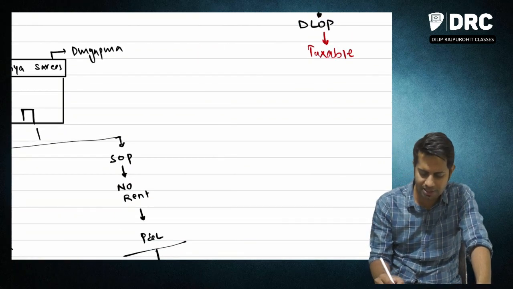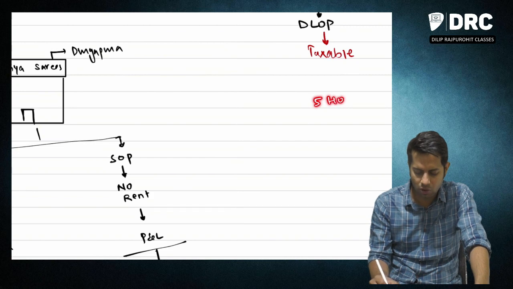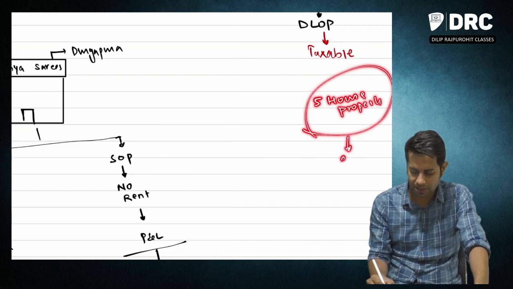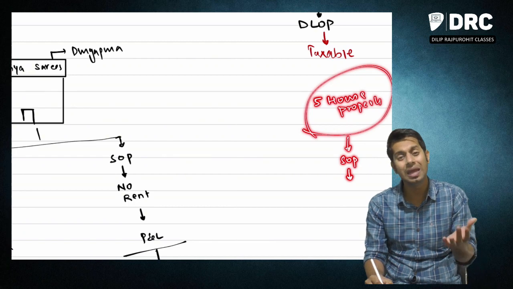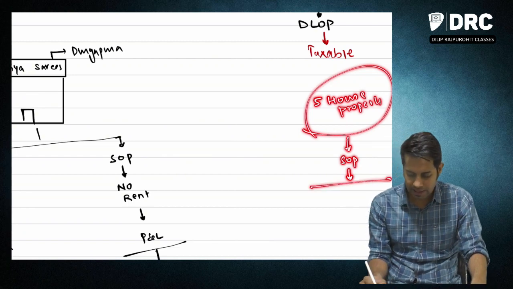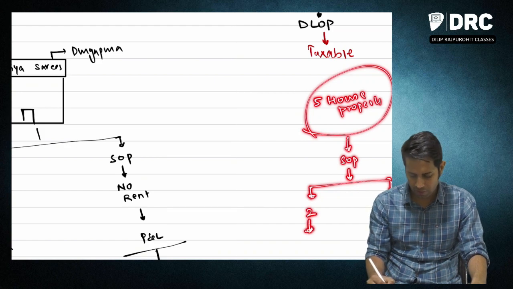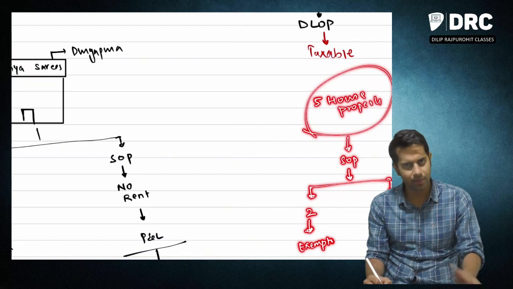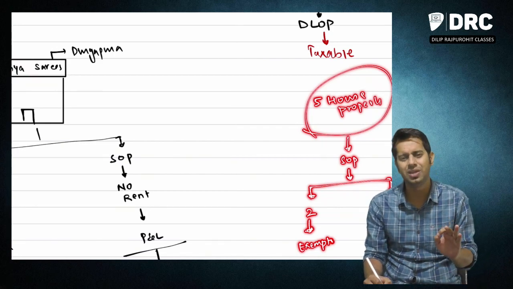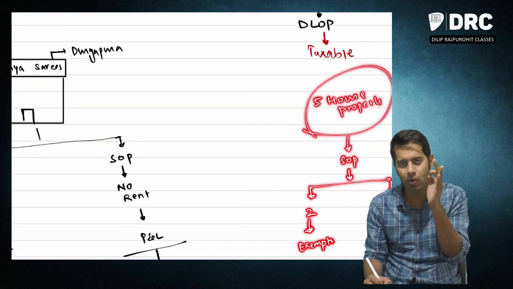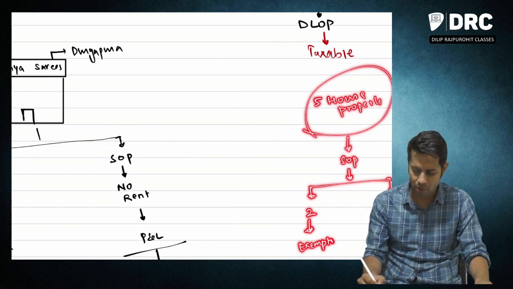Sir, can you please explain this? Say for example, I have 5 house properties, and all these 5 are used by me for my own purpose, for my residence. In such cases, law says select any 2 properties out of this. The 2 properties of your wish will be exempt. You don't have to pay any taxes. Which taxes? I am talking about income tax on these properties.